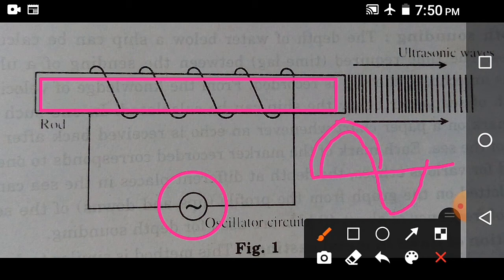Now for the third quarter of the cycle, the current changes its polarity and goes to the minimum. For this quarter of the cycle, the magnetic field also changes its polarity and the length of the rod decreases below its normal length. This produces a rarefaction shown over here.